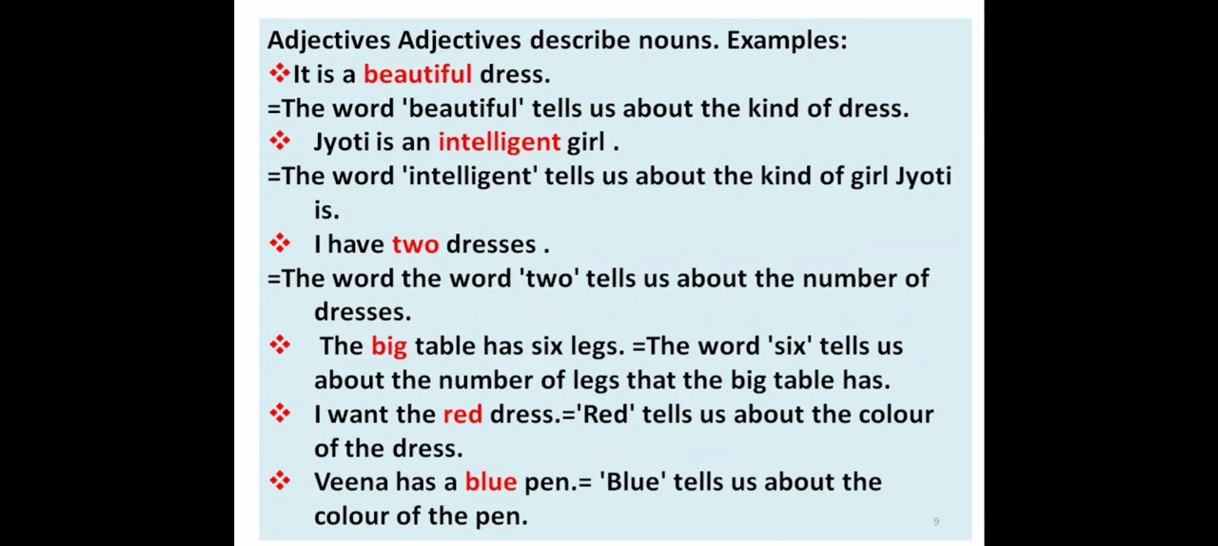In this example, you will see 2 adjectives, big and 6. I want the red dress. Red tells us about the color of the dress. So red is an adjective. Veena has a blue pen. So blue tells us about the color of the pen. So blue is also an adjective. So beautiful, intelligent, 2, big, 6, red, blue, all these are the adjectives that are describing the nouns.